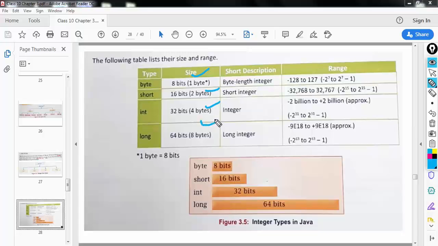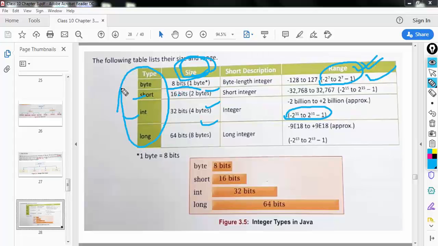So you must remember these sizes. Size of short is 2 bytes, size of int is 4 bytes, and I've shown you how to calculate the range. If you can remember the size, you can automatically calculate the range. So it is important for you to remember the size. All these different data types represent the integer category.